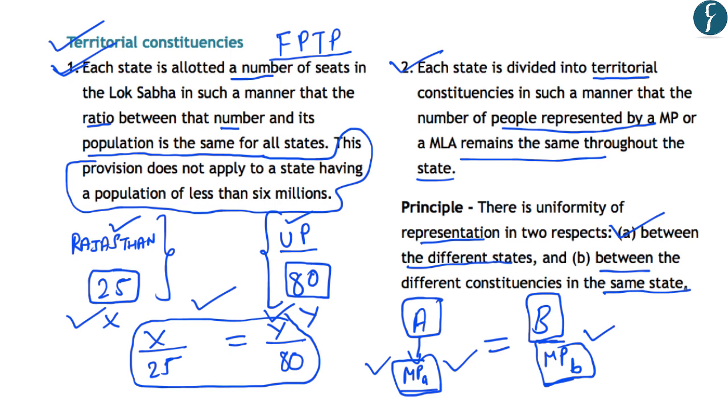So as we have seen in this example, there is uniformity of representation between different states and between different constituencies within a state. Now, as the constituencies in India are created on the basis of population, and this population figure is not constant and keeps on changing with every census, how are the territorial constituencies then divided or readjusted? For that purpose, delimitation has been provided in the Constitution of India.